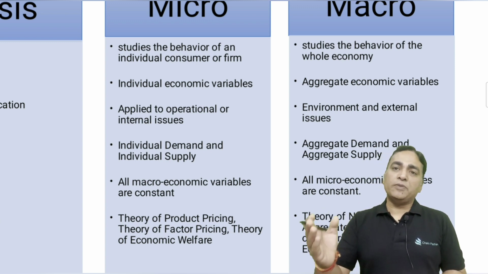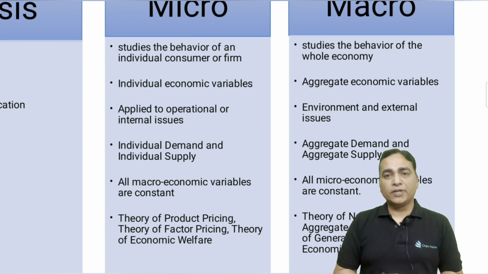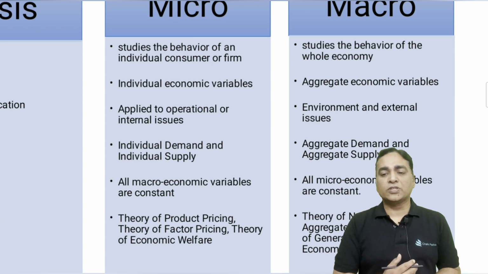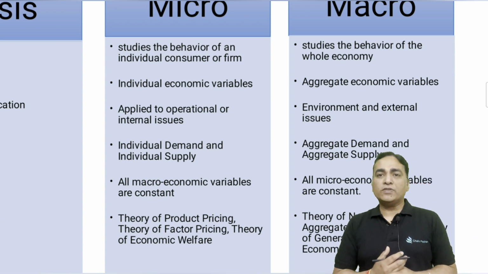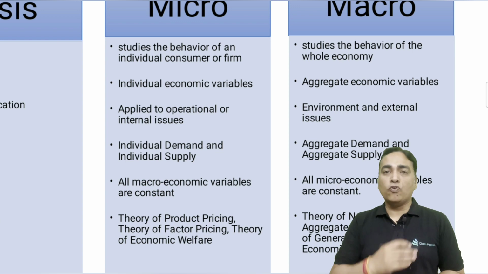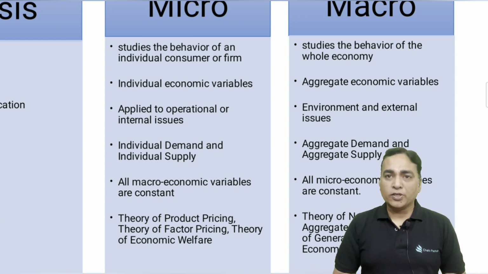What quantity shall I produce? Why shall I produce till that quantity? What should be the equilibrium, right? So this is what aggregate consumption tells. It tells the theory of general price level. What do we mean by the word general price level? General, overall price level क्या रहेगा, right? Then it also tells us about the economic growth.